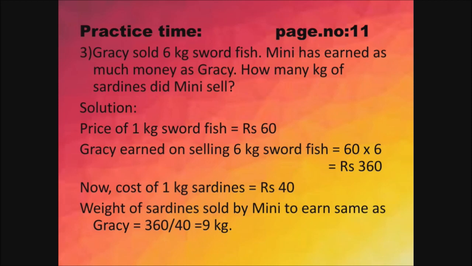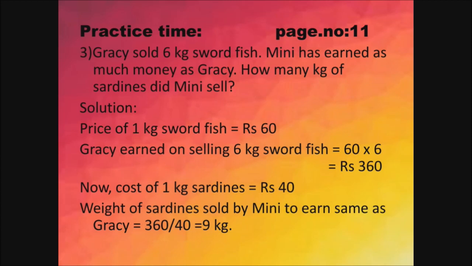Price of 1 kg swordfish is equal to rupees 60. Next, Gracie earned on selling 6 kg swordfish is equal to 60 into 6. If you multiply 60 into 6, you will get 360.